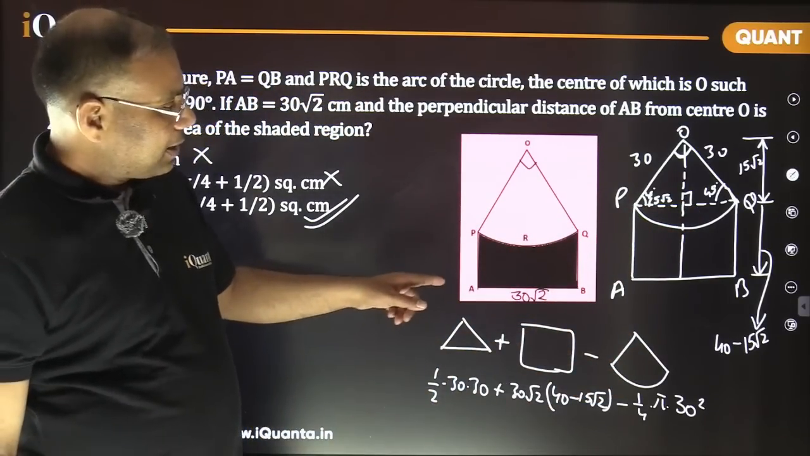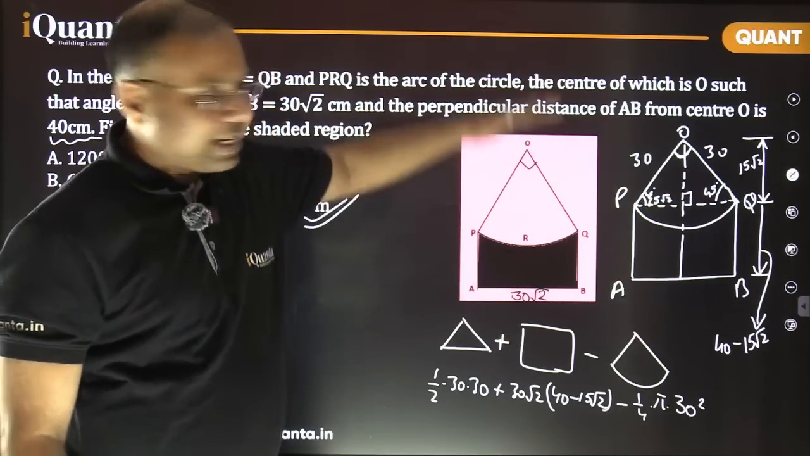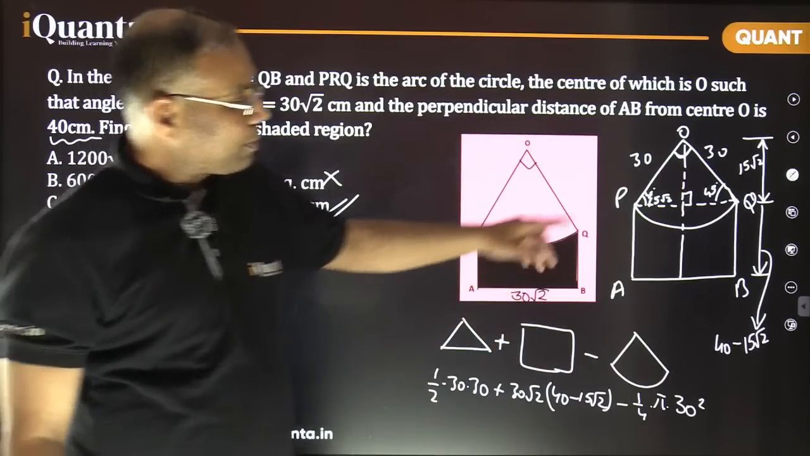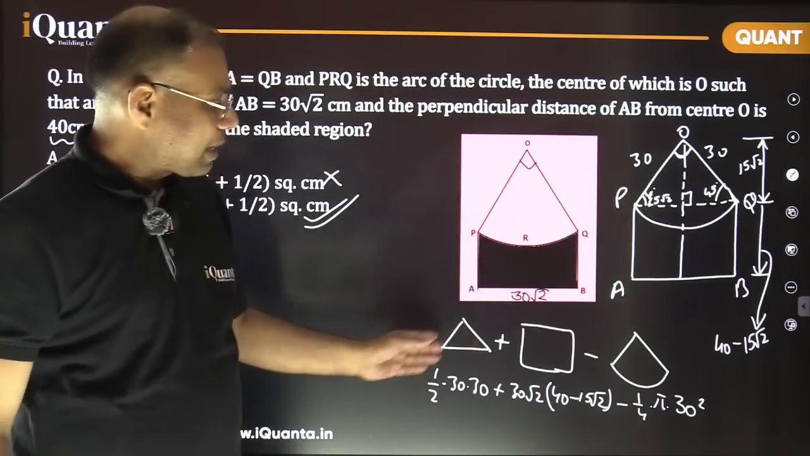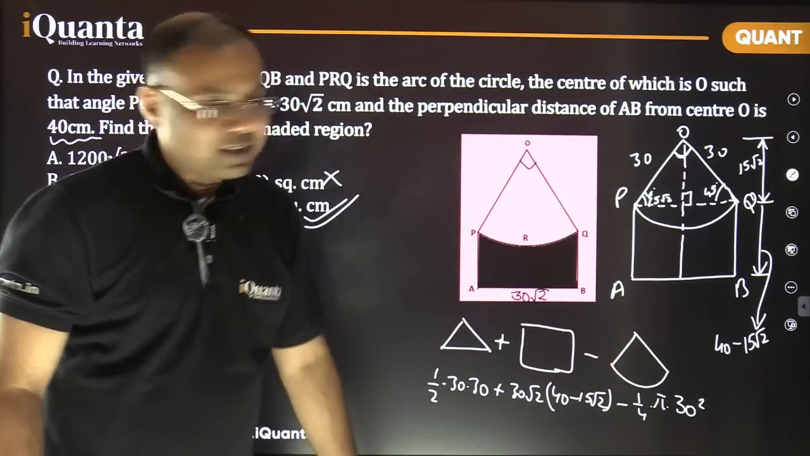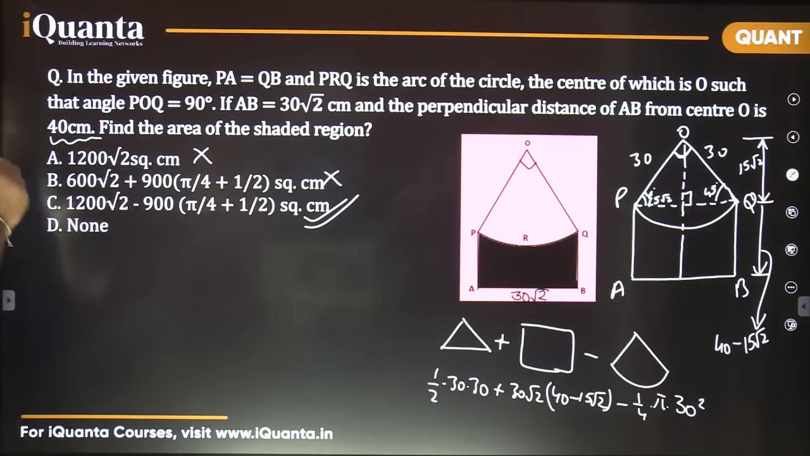Right? So as we discussed earlier, this quarter circular part is to be removed from the complete area, and the complete area I found by dividing it in two parts, this triangle and this rectangle. So triangle's area plus rectangle area minus the sector's area. Fine. So moving to the next question now.